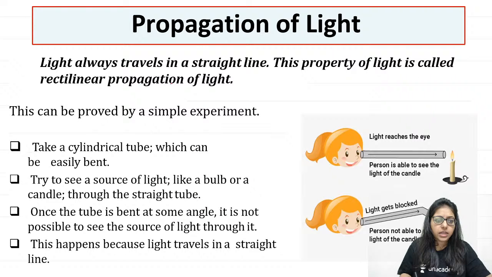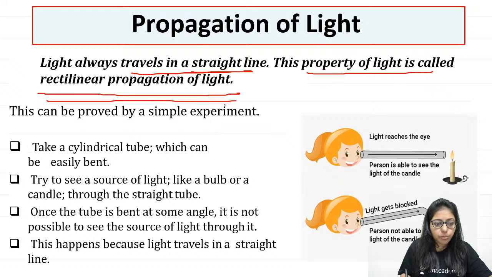All right. So do you know how light travels? How many of you know how light travels? Light travels in a straight line, right? So light always travels in a straight line, and this property of light is called rectilinear propagation of light. All right. So you can actually prove this with the help of one simple experiment where you just take a cylindrical tube and try to look at things using that tube. Can you see that in this diagram here?